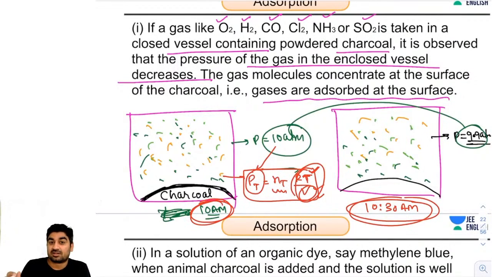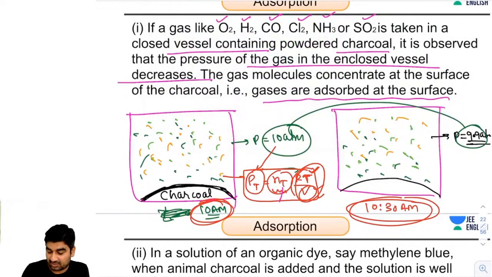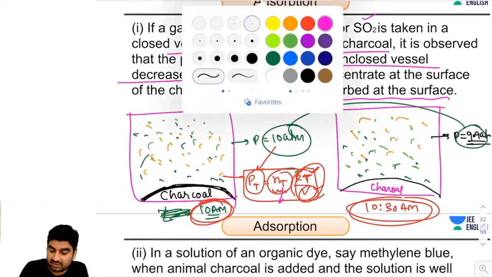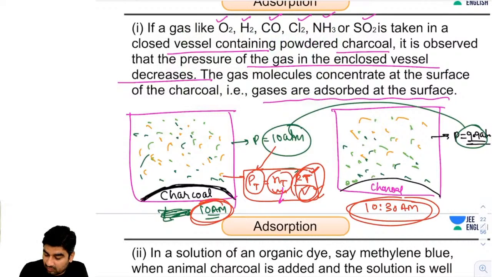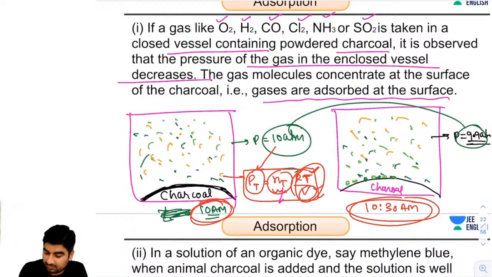So guys, total pressure is decreasing. So there is only one factor left now, and that factor is n total. So gaseous moles will be decreased, and how can they decrease? How can they decrease, guys? So this is charcoal. So now what will happen, guys? Some of the gas molecules will adsorb here, some will adsorb here, and these will also adsorb.